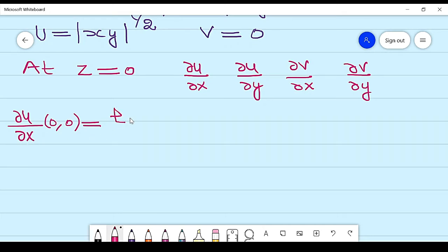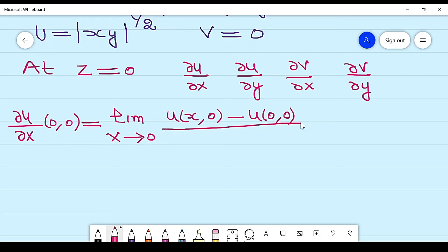So this is the limit as x approaches 0 of u(x,0) minus u(0,0) over x, which is the limit as x approaches 0 of 0 minus 0 over x, which is equal to 0. So this is ∂u/∂x.